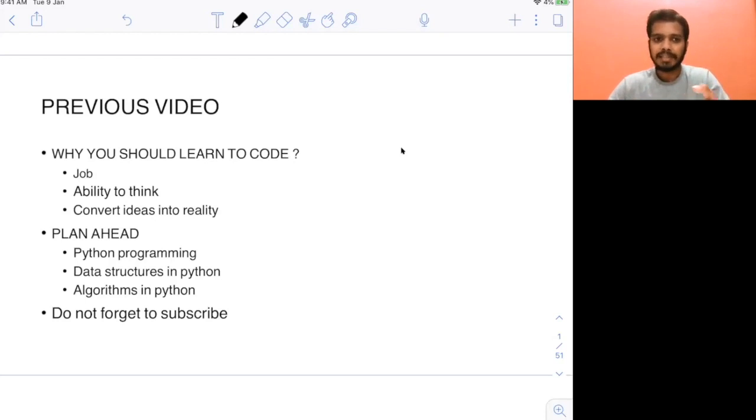The last reason I gave you is that once you learn programming, once you learn coding, you can convert the ideas in your mind into reality with the help of coding. You can maybe develop a website for your idea. It's not just about websites, right? With the help of your coding skills, you can design different tools that can help a lot of other people in real life. So that is also one of the important reasons. Think about Facebook, YouTube. All these are basically programs running somewhere. Somebody has written these programs, and these have transformed the lives of many people on this earth. So you can also do the same in the future.